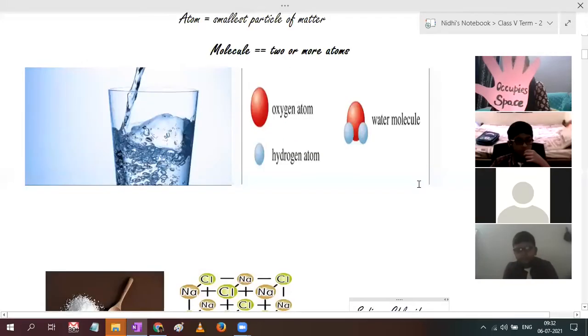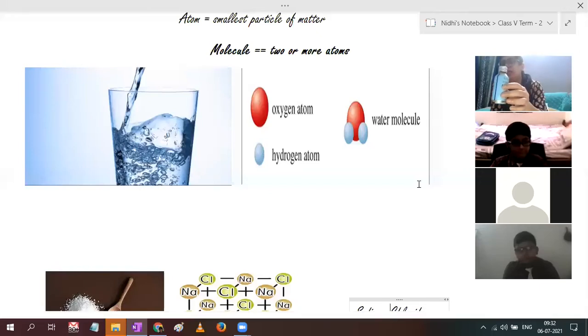Matter occupies space. Occupies space means it takes up space. What is this? A medicine. Now the medicine is poured into this bottle, so it has taken the space of this bottle. It has occupied the space of this bottle. It has filled it. So, first thing, what is matter? Matter is those things that occupy space.